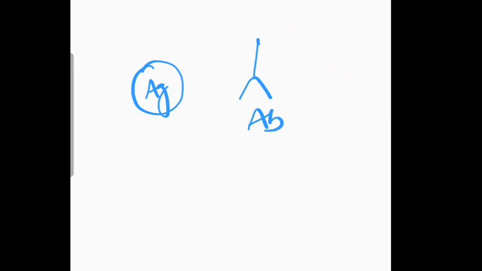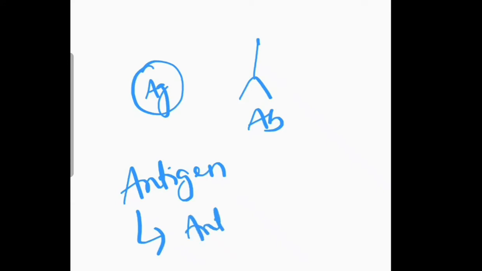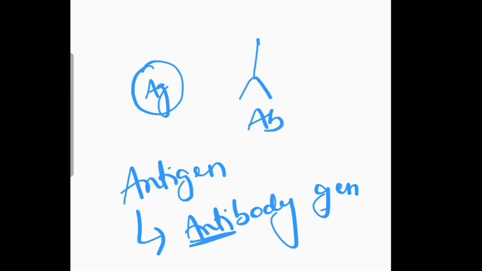So in order to understand immunoassay, we need to understand two concepts. The one is antigen, the other one is antibody. So what is antigen? Any molecule that can elicit an immune response or which can produce antibodies against that particular molecule is known as an antigen. So antigen stands for antibody generator. So therefore in short it is known as antigen.